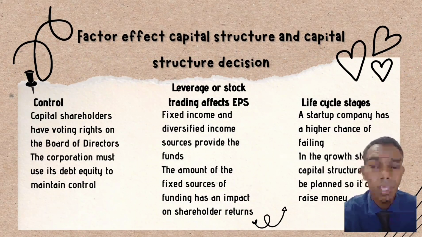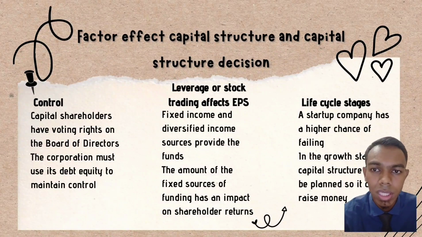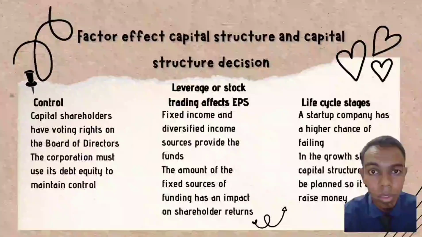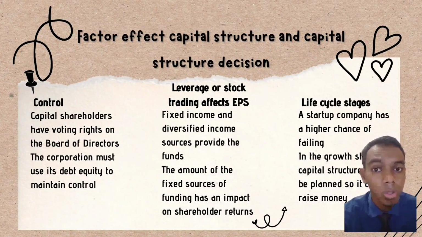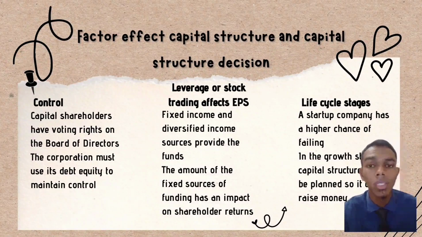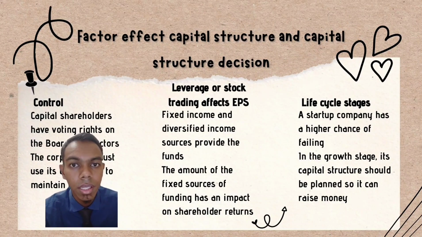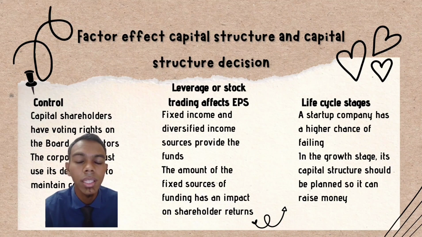Factors affecting capital structure and capital structure decisions. The first is control. Capital shareholders have voting rights on the board of directors. The corporation must use its debt equity to maintain control. Next is leverage or stock trading affects EPS. Fixed income and diversified income sources provide the funds. The amount of the fixed sources of funding has an impact on shareholder returns. Life cycle stages. A startup company has a higher chance of failing. In the growth stage, its capital structure should be planned so it can raise money.